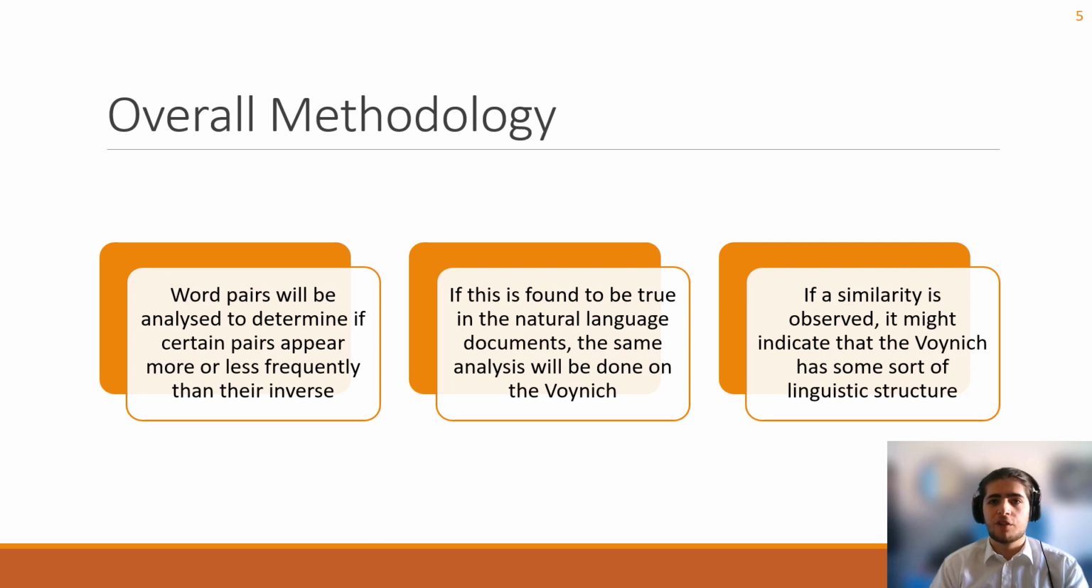To explain the overall methodology, word pairs will be analyzed to determine if certain pairs appear more or less frequently than their inverse. If this is found to be the case in the natural language documents, the same analysis will be done on the Voynich manuscript, and if a similarity is observed, it might indicate that the Voynich has some sort of linguistic structure. This process, however, will be further explained in greater detail later on in this presentation.